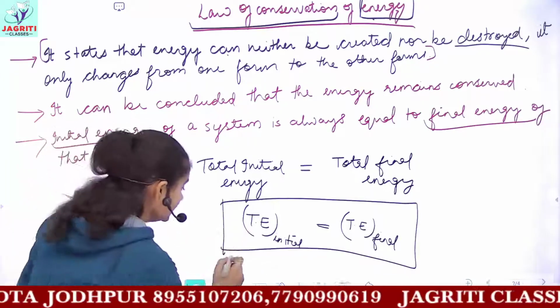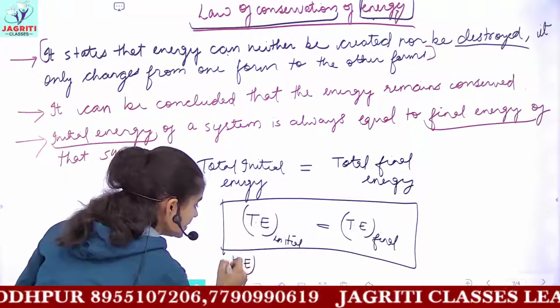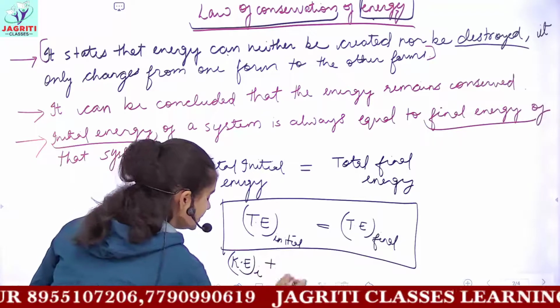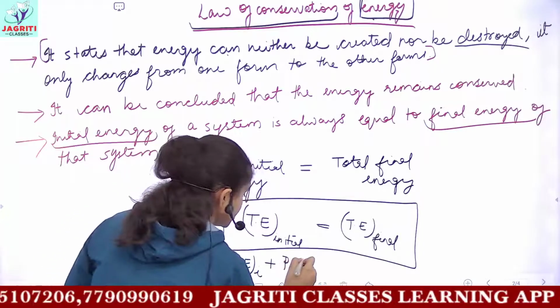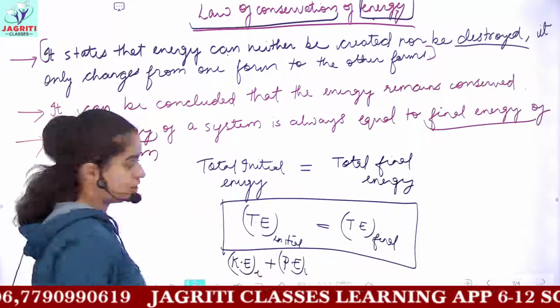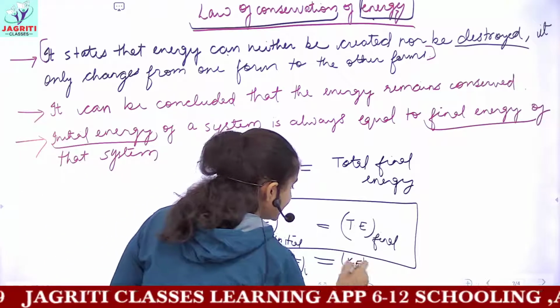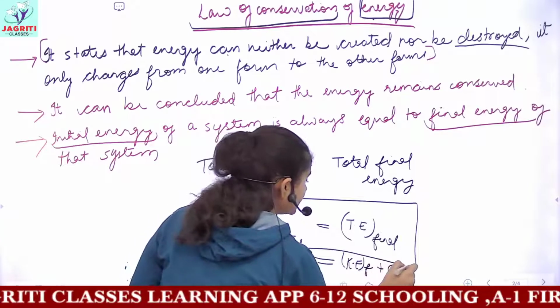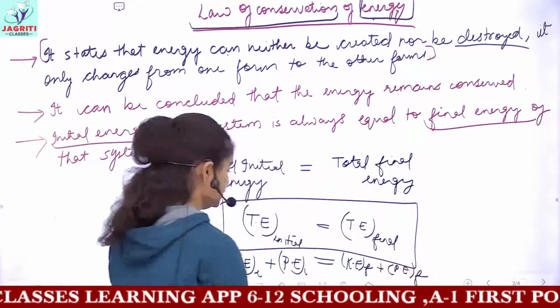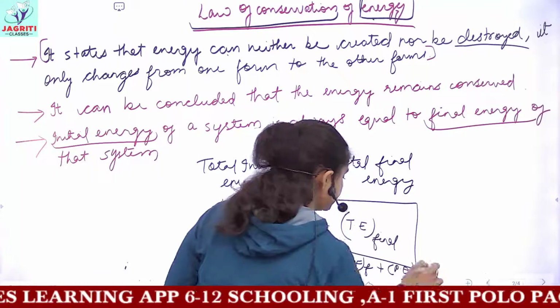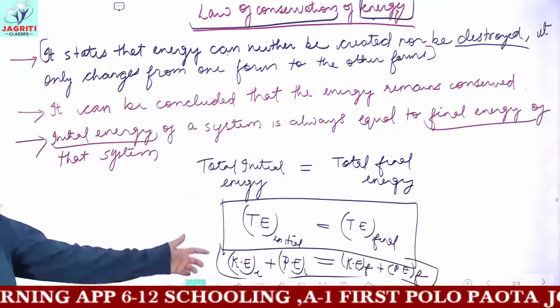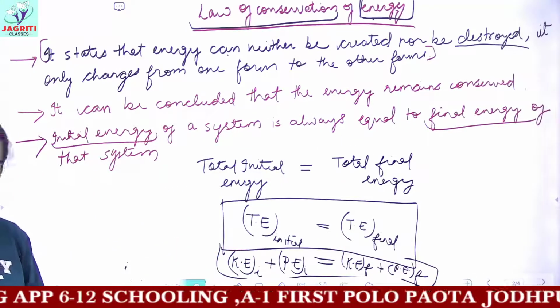That means the initial kinetic energy and the initial potential energy, if I sum both the energies, then their sum would be equal to the final kinetic energy and the final potential energy. So this is again a statement or a mathematical representation of the law of conservation of energy.